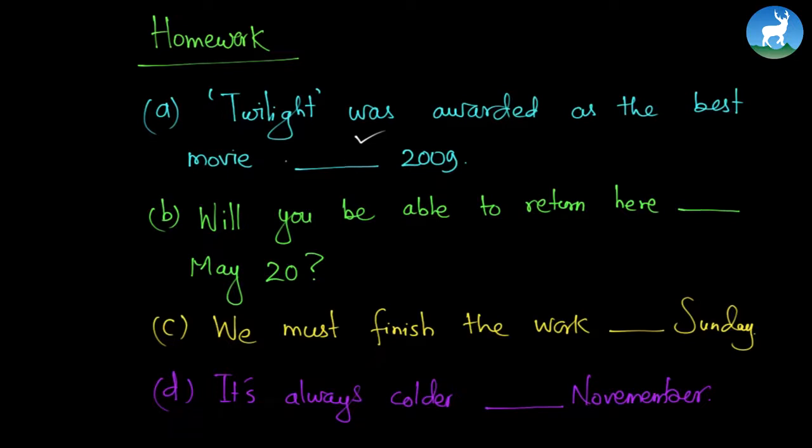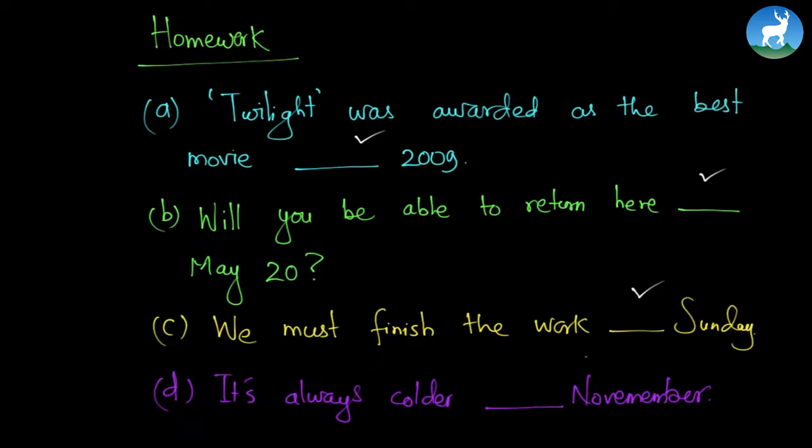Now let's go to number B. Will you be able to return here dash May 20? So which one of the prepositions of time are you going to use? Is it on, in, at? So find out the best one. Likewise, in this sentence also find out the best one. We must finish the work dash Sunday. Do not write "by Sunday" because we are not going to study tense or something like that. So out of on, in and at, find out the best one.